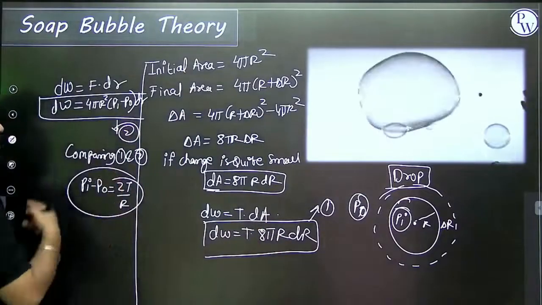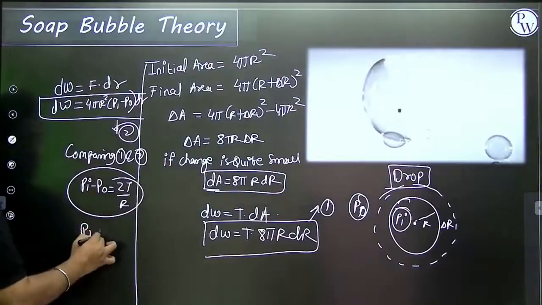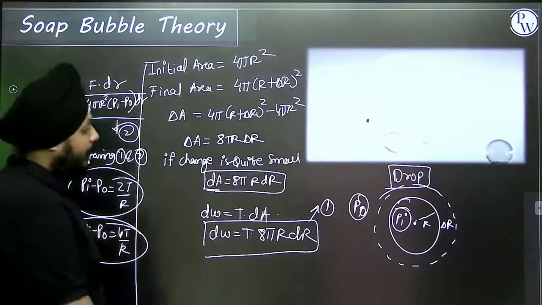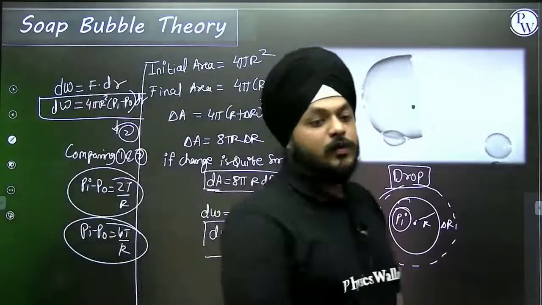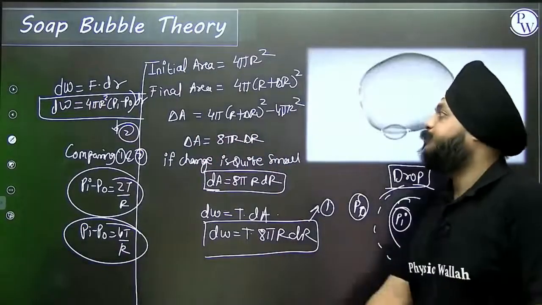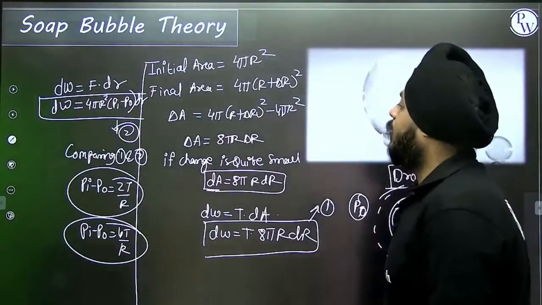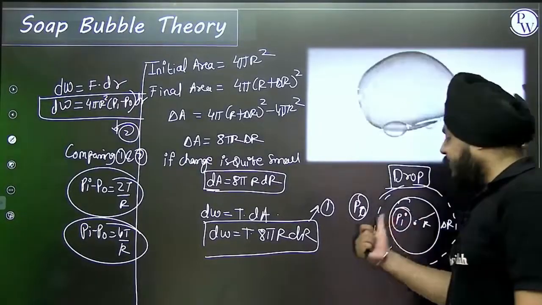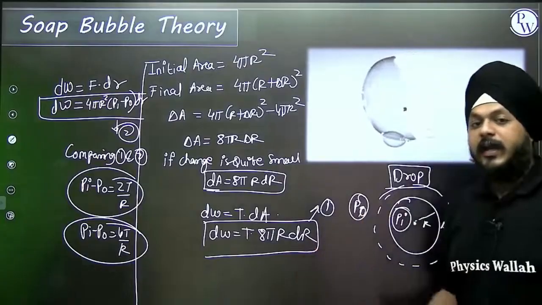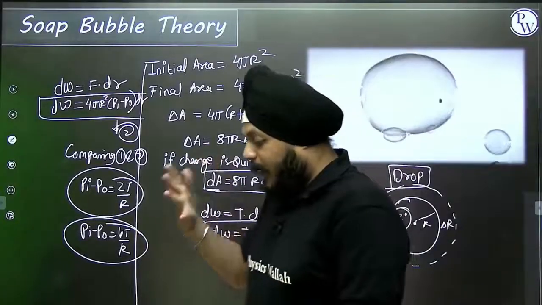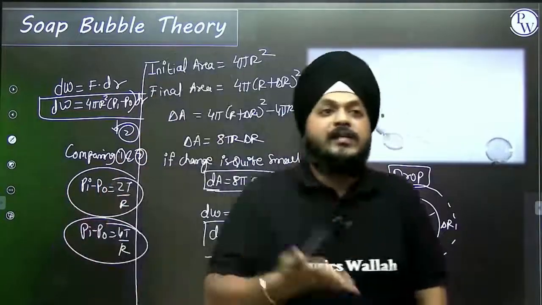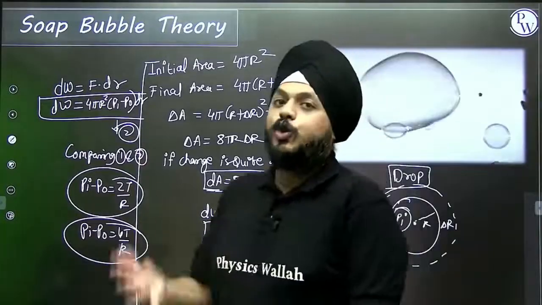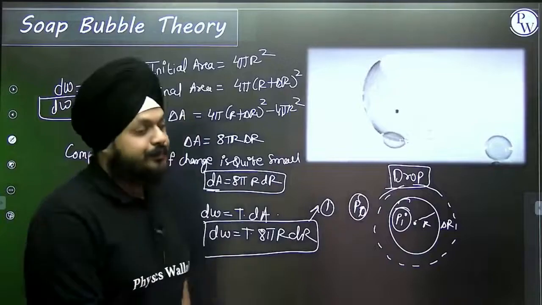If I'm talking about a bubble, then it is having two free surfaces, then pi minus p0 is 4T by r. This is what an actual derivation of soap bubble theory is. Because of this pressure difference, it is going to adjust itself into the minimum surface area and acts like a stretched membrane to show the surface tension.